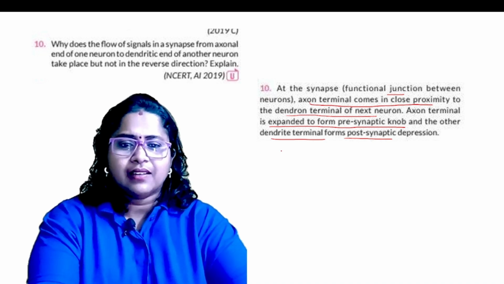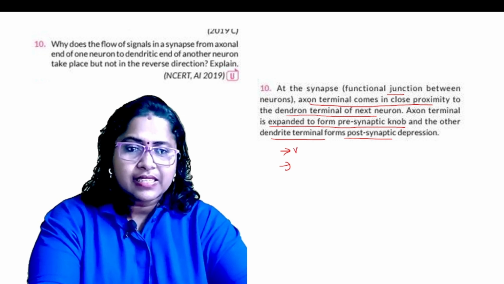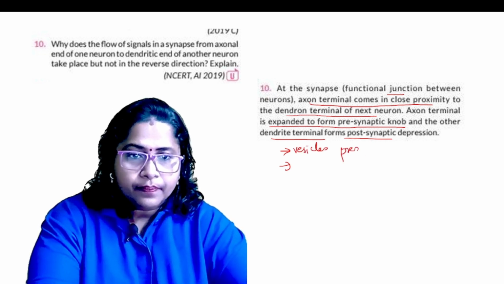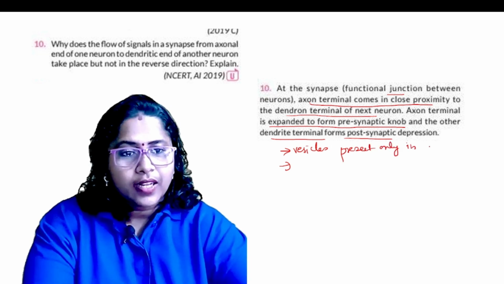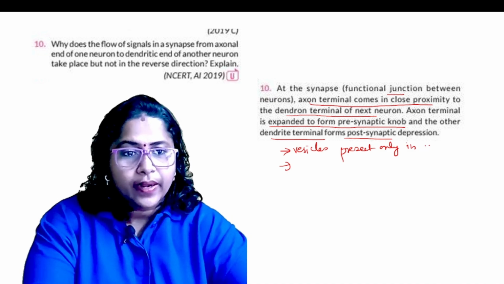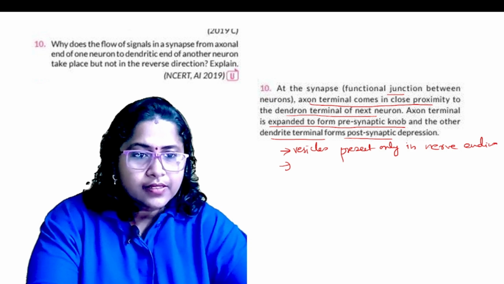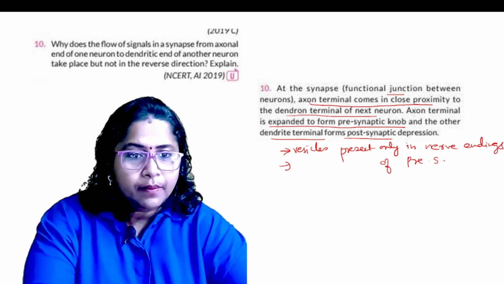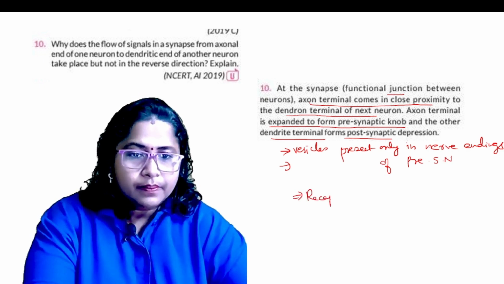So please put two more points here. Vesicles are present only in the nerve endings of the presynaptic neuron, and the receptors are present.